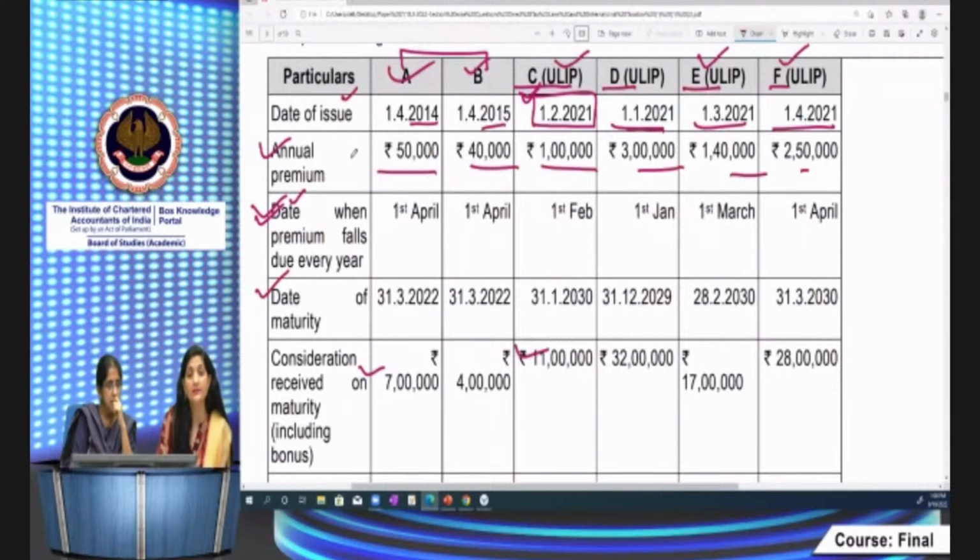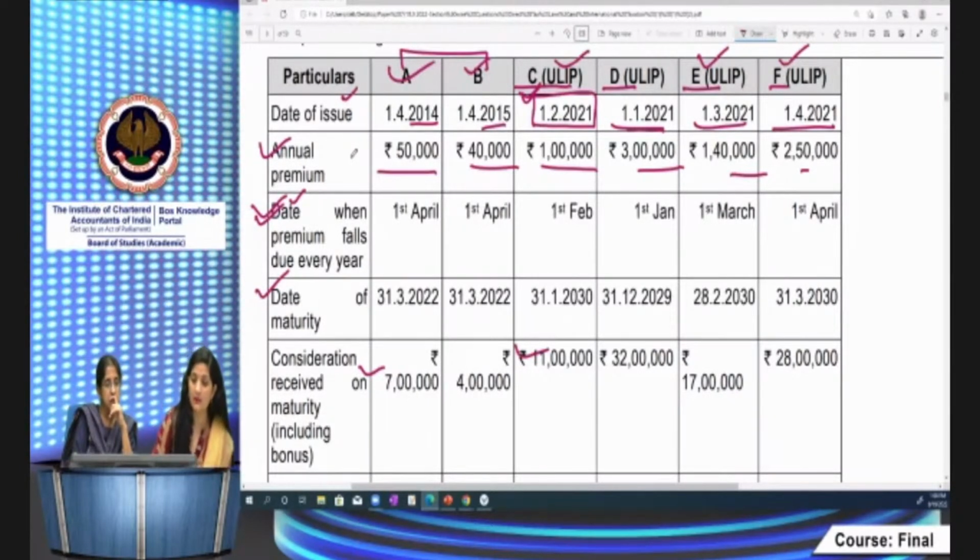To what extent? To the extent of 10% or 15% or 20% of the capital sum assured. The deduction has to be restricted under section 80C. So there is no distinction in allowing the deduction in respect of ULIP or other policies. Deduction provisions are same, but the taxability provisions are distinct for ULIP or other policies.